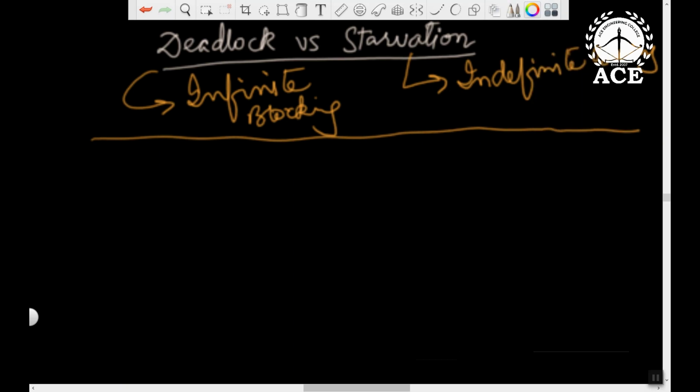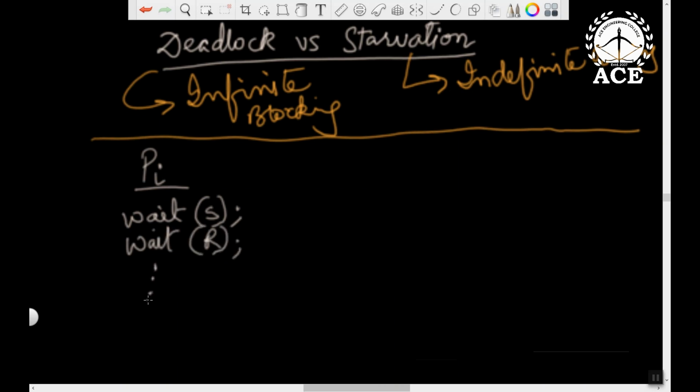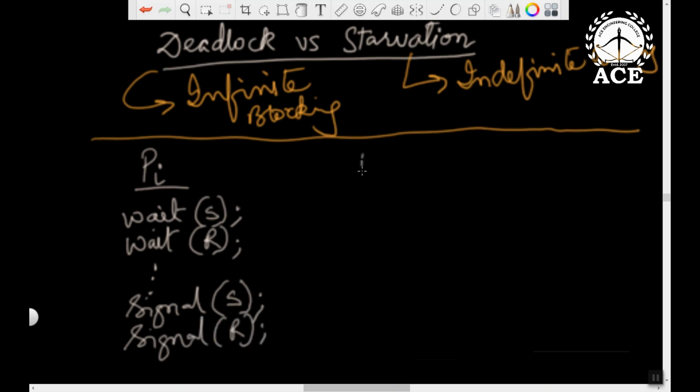For example, say we have two processes Pi and Pj. Suppose process Pi performs a wait operation on semaphore S, followed by a wait operation on semaphore R, and then it has some code, and then it will signal on S and signal on R. On the other hand, I have the other process Pj, which follows the wait operations in reverse order.